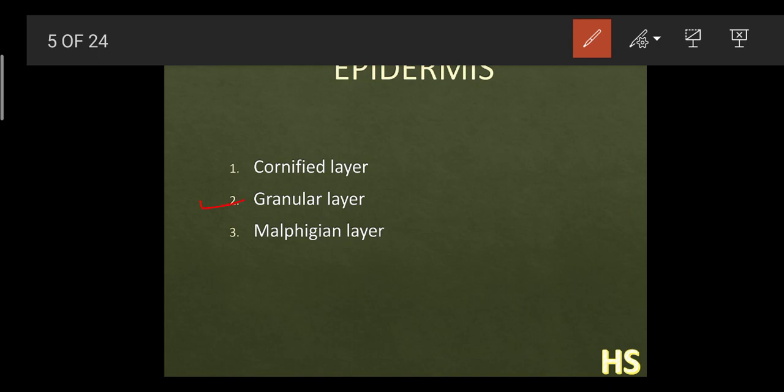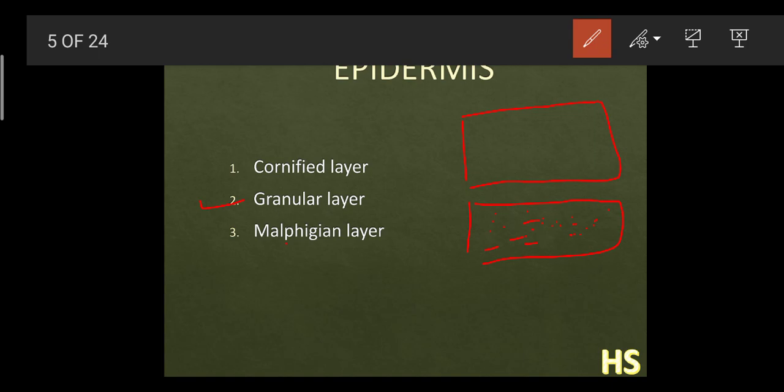The second one is the granular layer. What do you mean by the word granular? There is not too much detail, but suppose I assume this is the cornified layer. The second layer is granular. This granular layer is made up of 2 or 3 layers which contain granules like this, and it is the middle layer of this part.